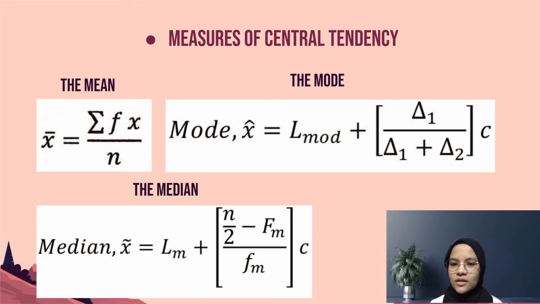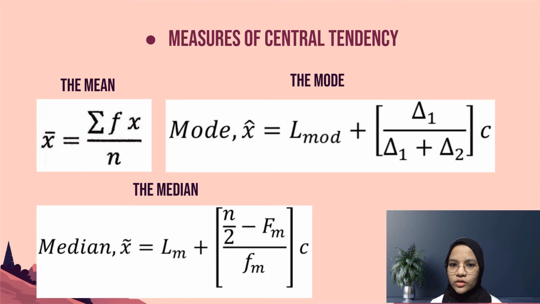Last but not least is numerical technique. First is measure of central tendency. It is a single value situated at the center of a data set and can be taken as a summary value for that data set. It is usually called the measure of average. Three types of average that are often used are mean, median, and mode.